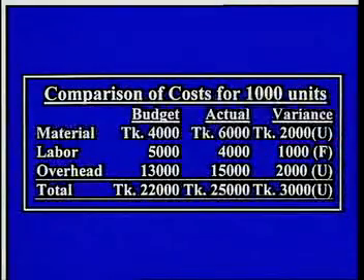For labor, actual cost is taka 1000 lower than budgeted cost, so the variance is favorable. For overhead, actual cost is taka 2000 higher than budgeted cost and again the variance is unfavorable. In total, taka 4000 is unfavorable and taka 1000 is favorable. So, net total variance is taka 3000 unfavorable.